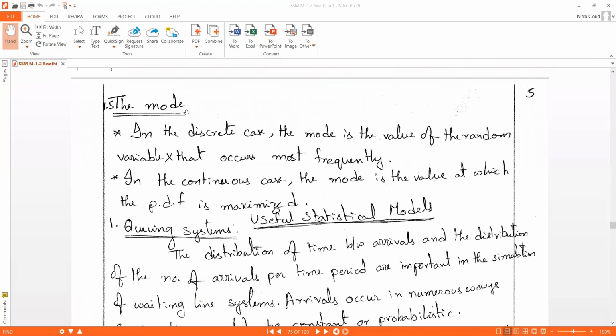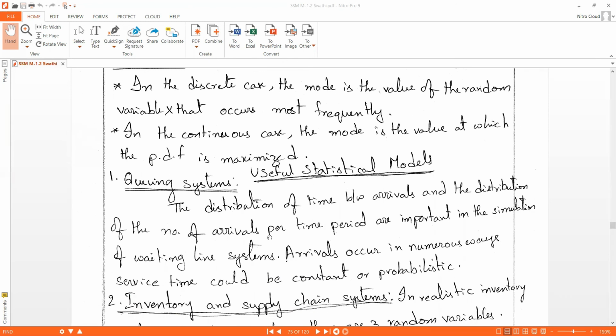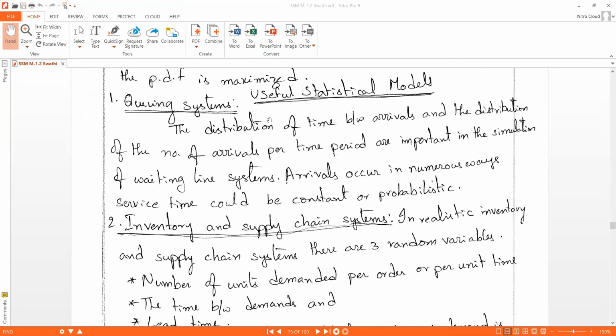Next is the mode. In the discrete case, the mode is the value of the random variable x that occurs most frequently. In the continuous case, the mode is the value at which the PDF is maximized. And next we have the useful statistical models, that is queuing system, inventory and supply chain system,